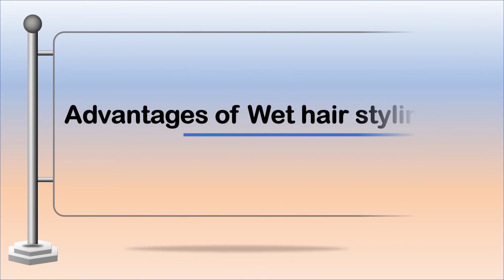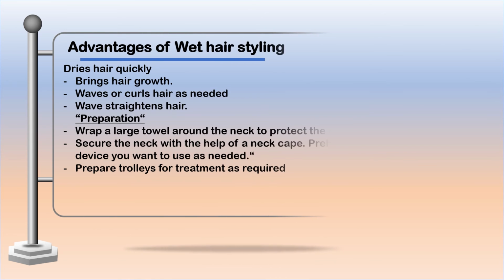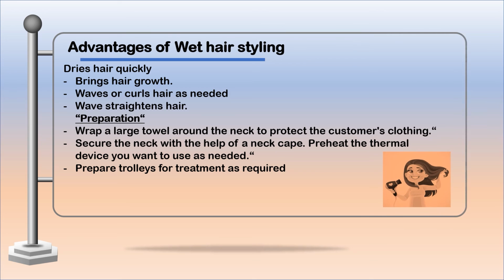Advantages of wet hairstyling: dries hair quickly, promotes hair growth, waves or curls hair as needed, strengthens waves. Preparation: wrap a large towel around the neck to protect the customer's clothing. Secure the neck with the help of a neck cap. Preheat the thermal device you want to use as needed. Prepare trolleys for treatment as required.